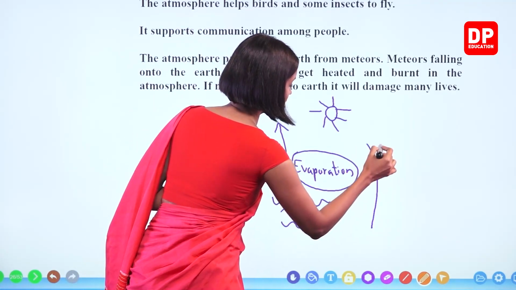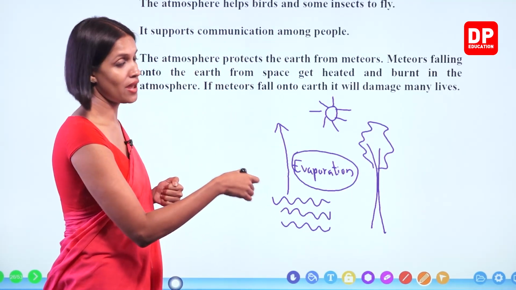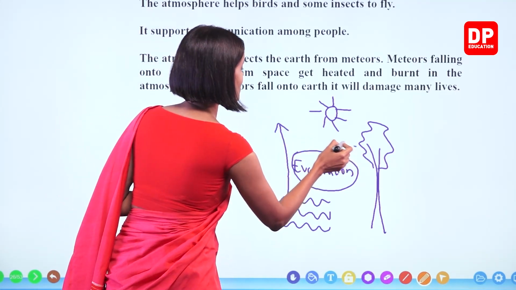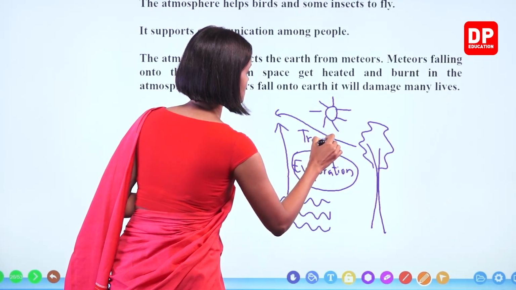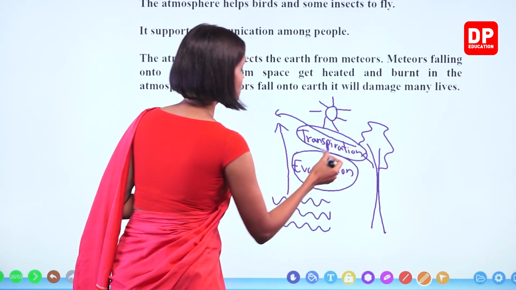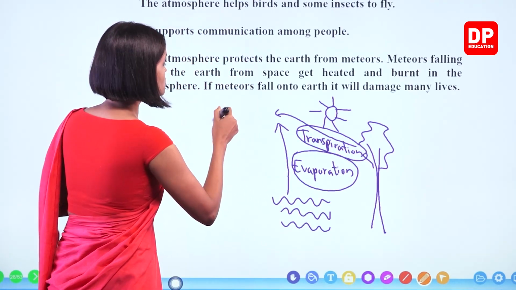And at the same time, during the daytime, the plants get heated up and plants remove their water as water vapor, and this process is known as transpiration. So because of evaporation and transpiration, the atmosphere gets water vapor.